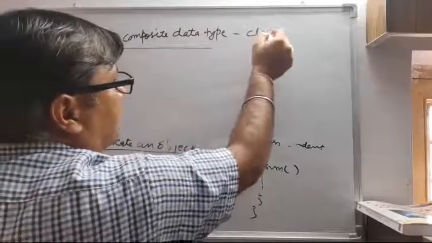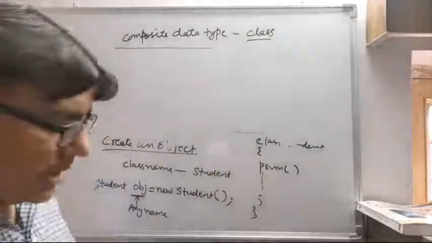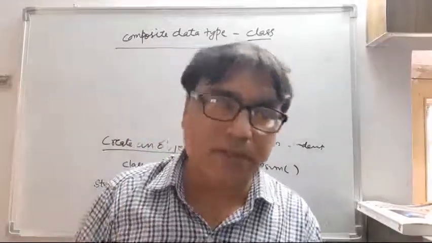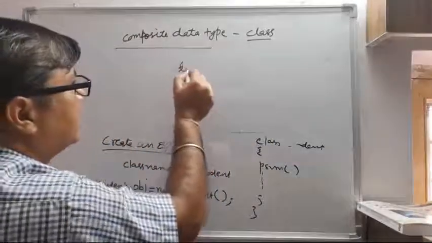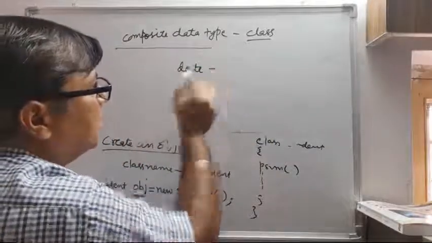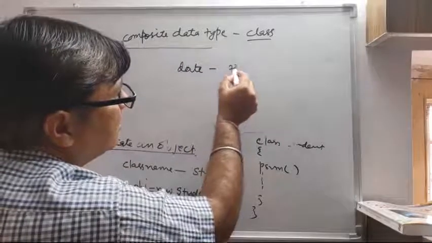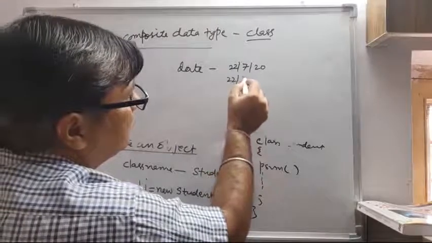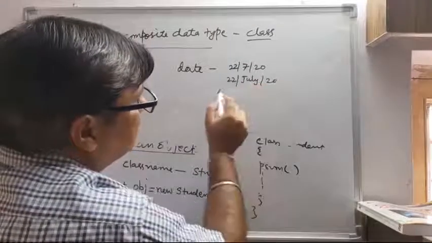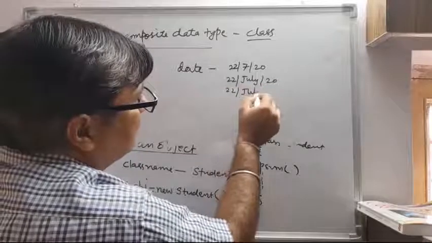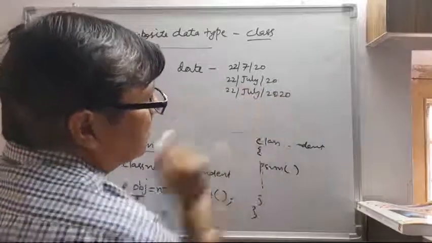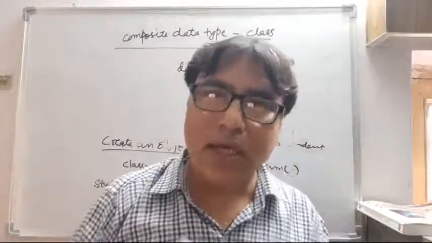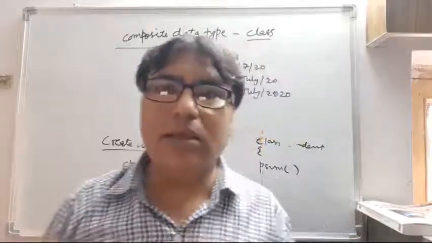So class is known as a composite data type. Composite data type means we can create our own data type. Suppose for example we have a data type as date. Some people write the date like this, some write it like this, some like this. Suppose we want to create our own data type, our own style of writing the